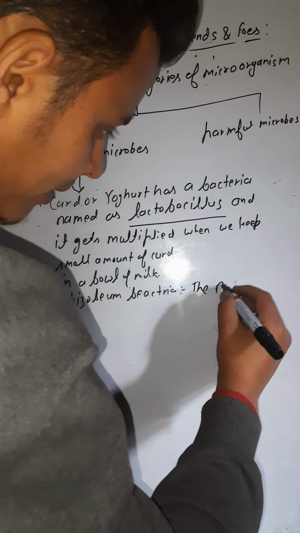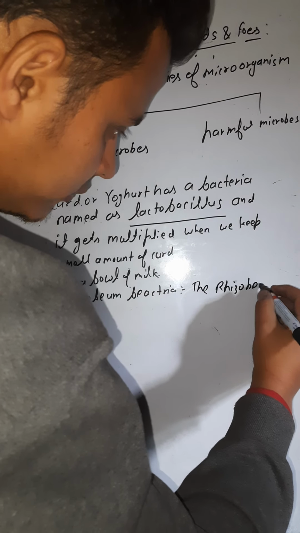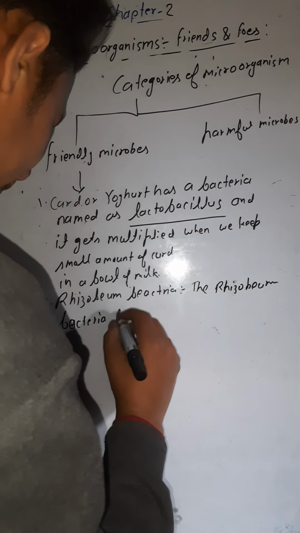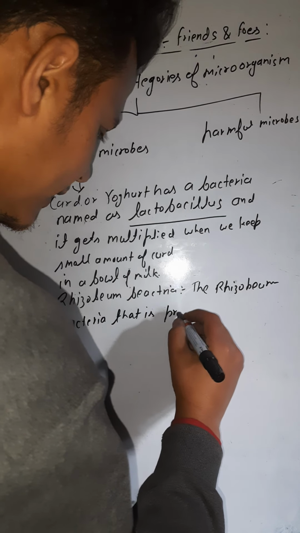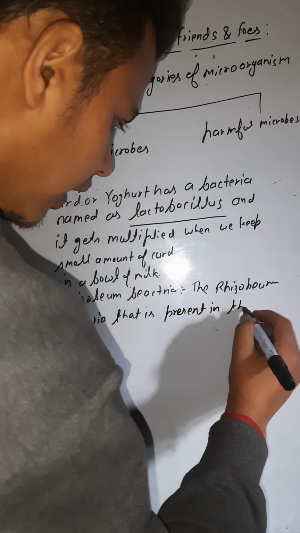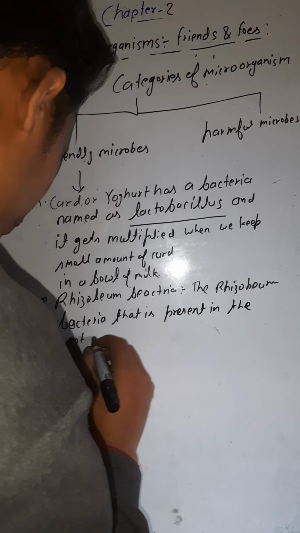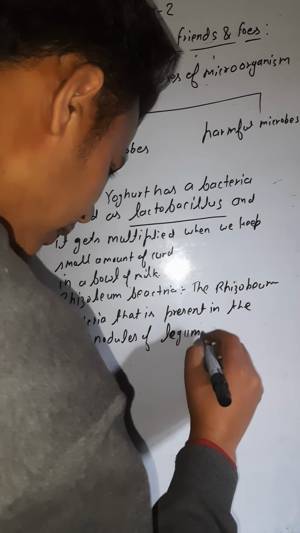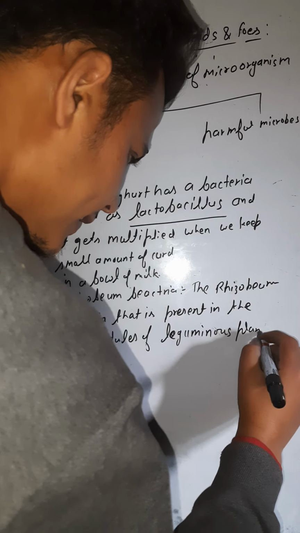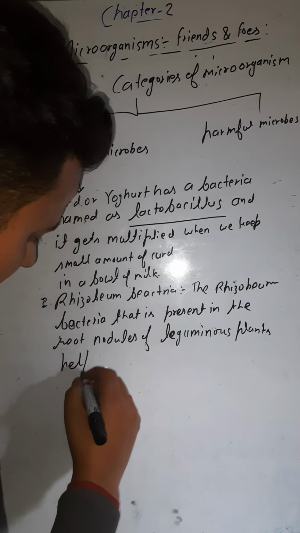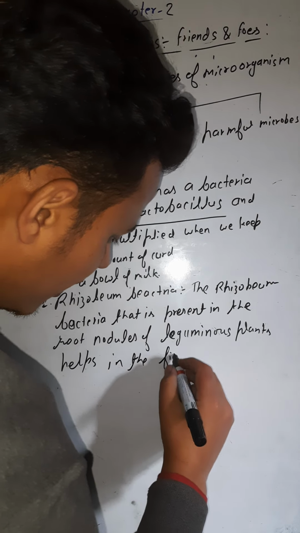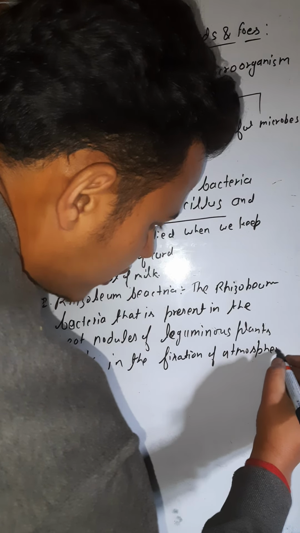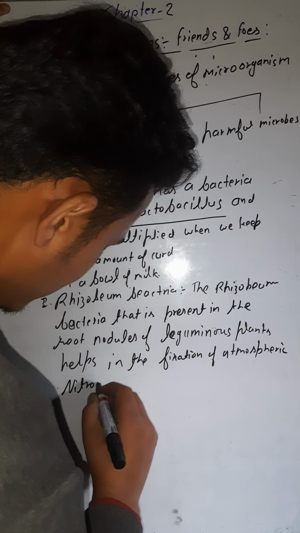The rhizobium bacteria that is present in the root nodules of leguminous plants helps in the fixation of atmospheric nitrogen.